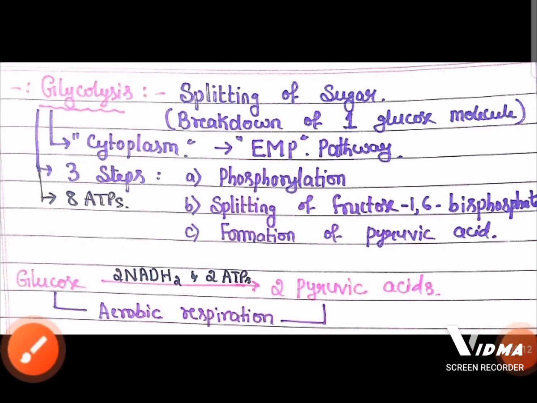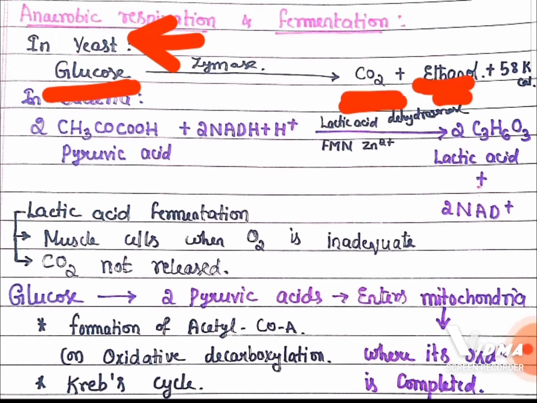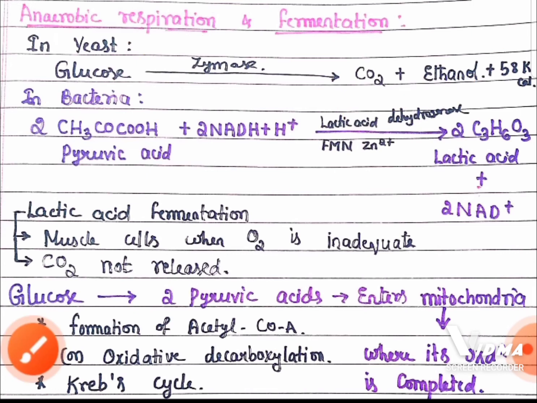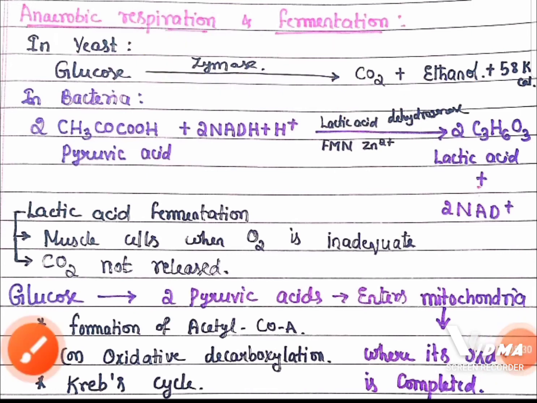That is aerobic respiration. In anaerobic respiration, in yeast, for example, a fungus, glucose is converted to carbon dioxide, ethanol, and only 58 kilocalories of energy is released in the presence of the enzyme zymase. This type of anaerobic respiration in yeast is considered alcoholic fermentation.